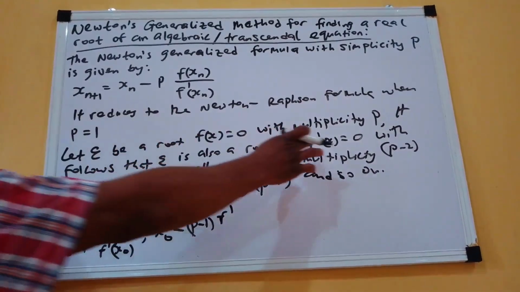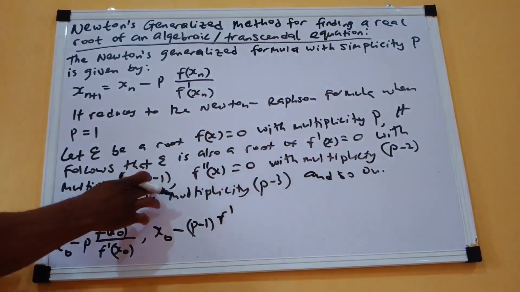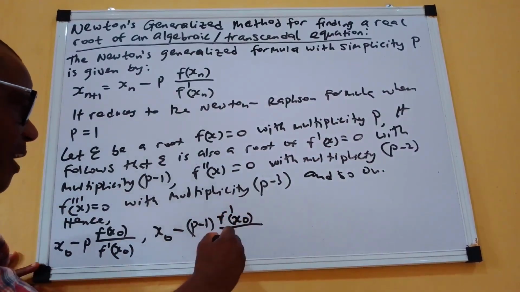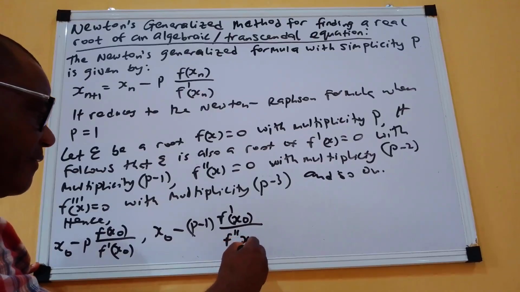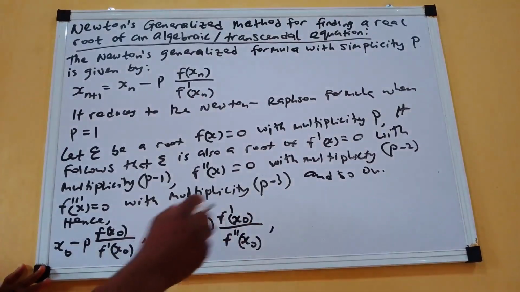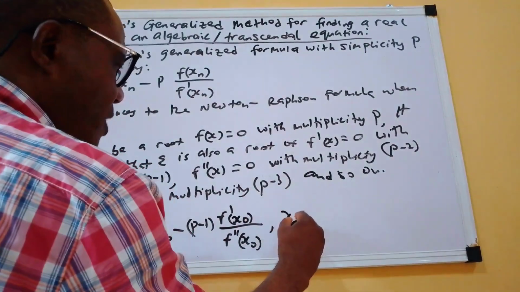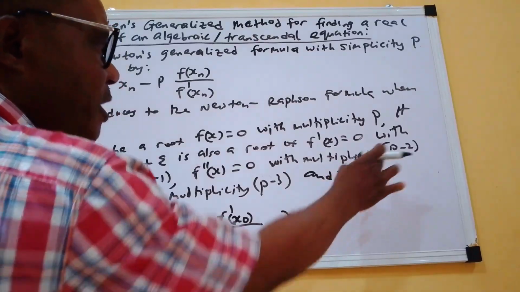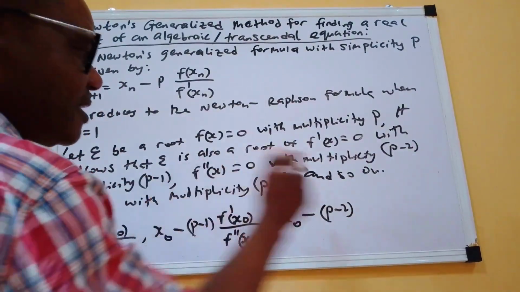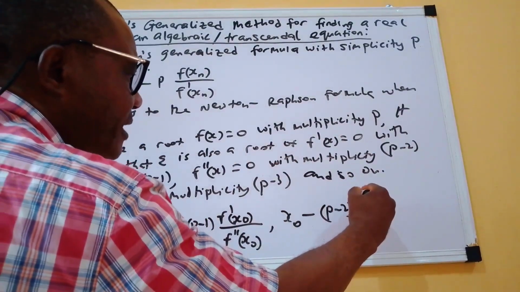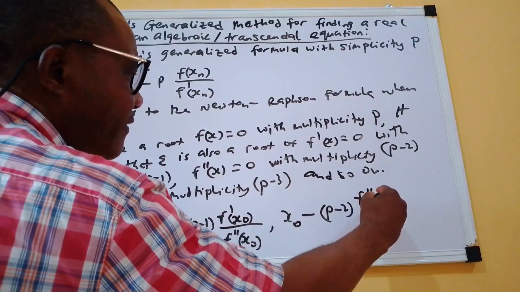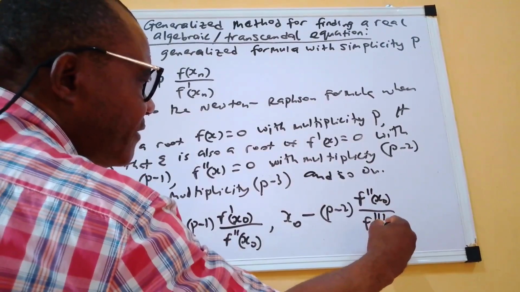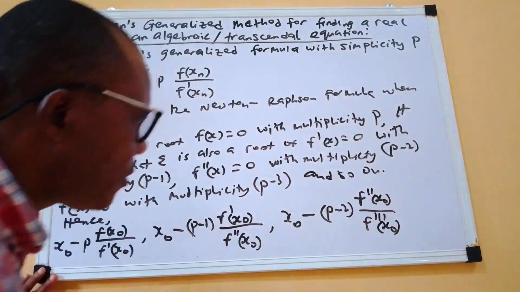You can see when it's first derivative, it is p minus 1 multiplicity. So it will be first derivative of x naught all over, of course, it will now be the second derivative of x naught. Then if it continues like that, you can also have x naught minus, if it's now p minus 2, of course, it's second derivative. So it will start from the second derivative. It will now be the second derivative of x naught all over the third derivative of x naught. That is how it goes.